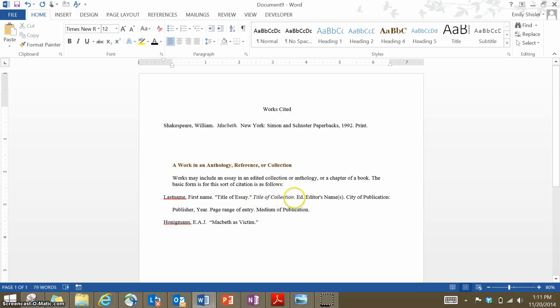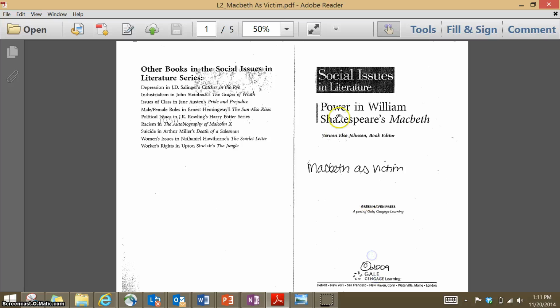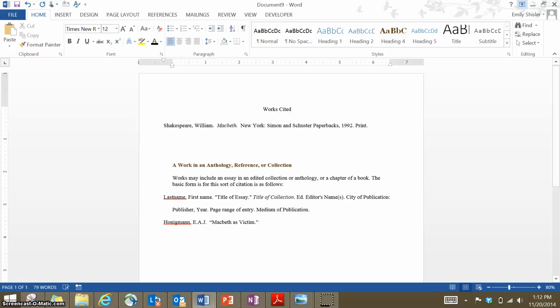Now I want to have the title of the collection in italics. Power in William Shakespeare's Macbeth. I spelled it wrong. One other quick thing. In is a small word once again, so I'm not going to capitalize it.